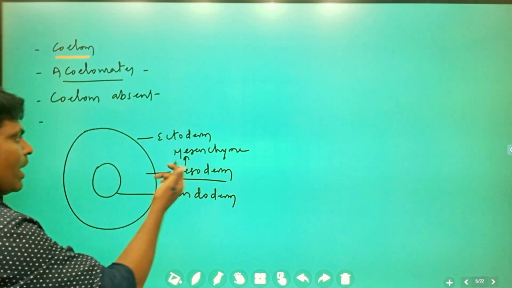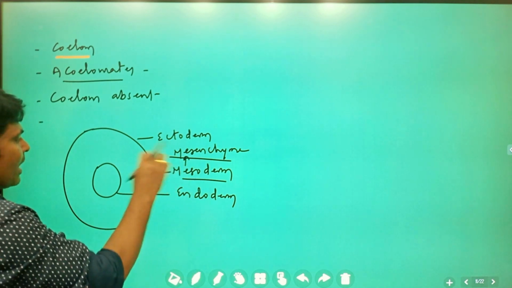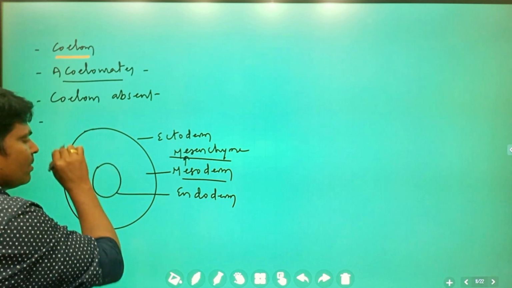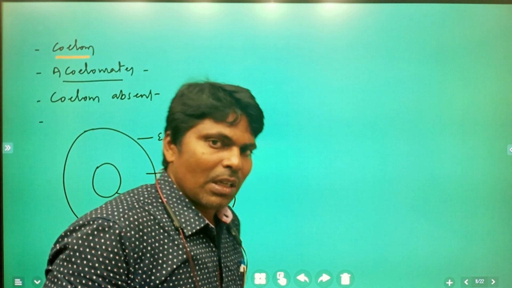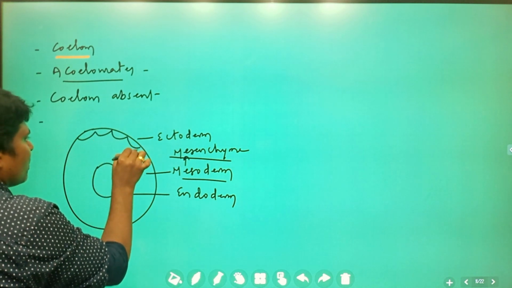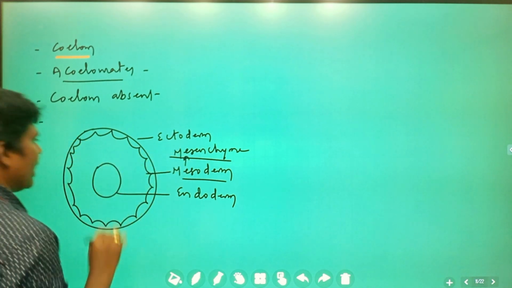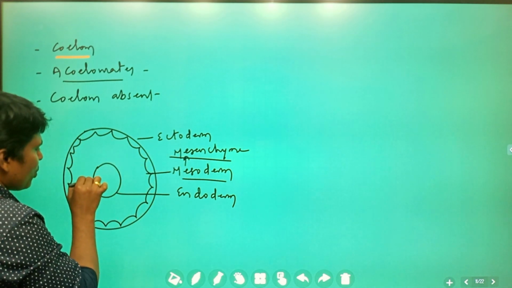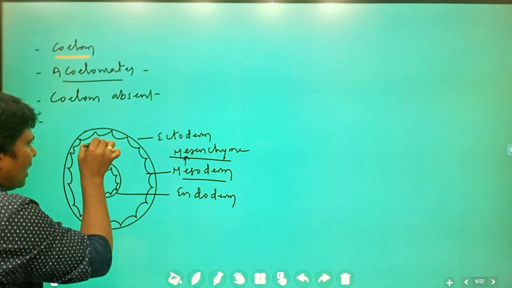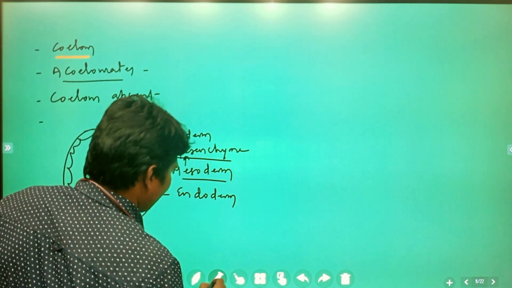This mesenchyme occupies the entire portion of this region instead of a coelom. So this is the ectoderm, and the remaining portion is the body cavity. Let me use one more color regarding this.